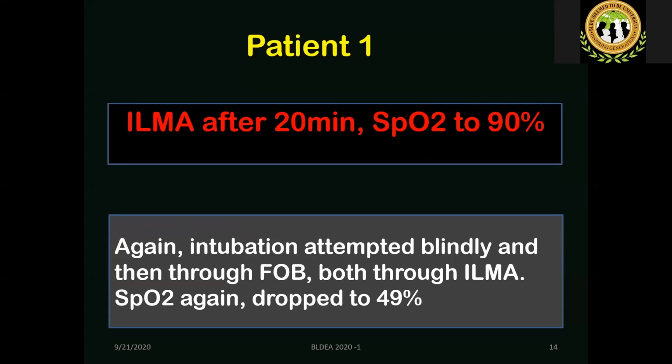So with the intubating LMA, 20 minutes after the initial attempts with Scolin, the SpO2 rose to 90% with partial ventilation. But what was done instead of continuing the ventilation and improving oxygenation? They again tried to intubate the patient, because intubation is the definitive airway. So initially blind intubation through the intubating LMA, followed by fiber optic intubation. So both failed, unfortunately, to the patient's bad luck.